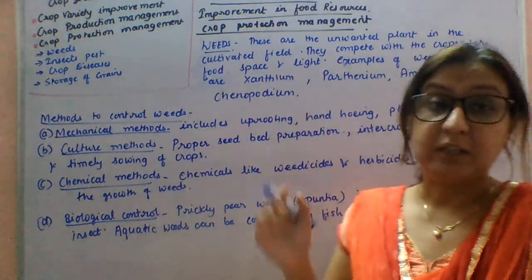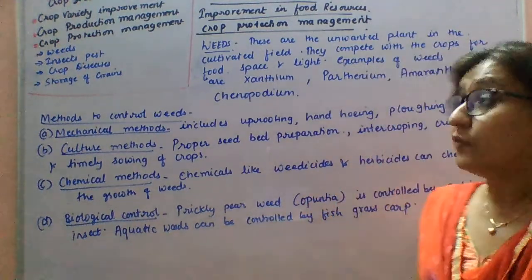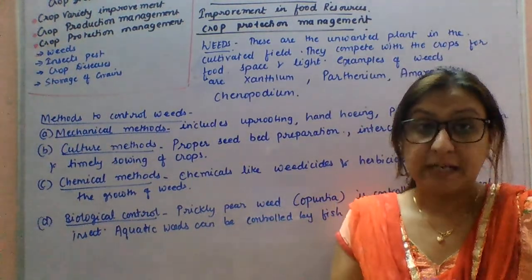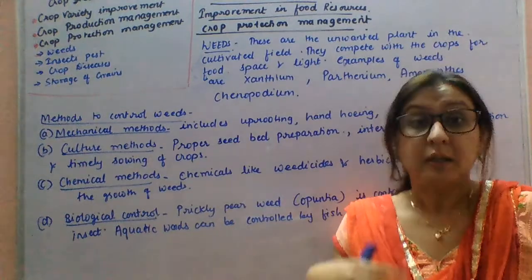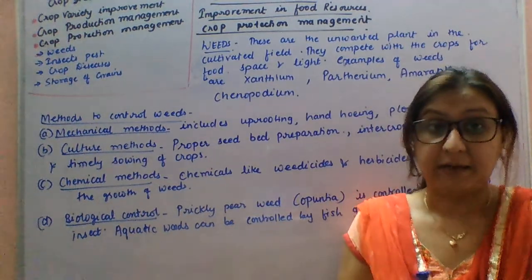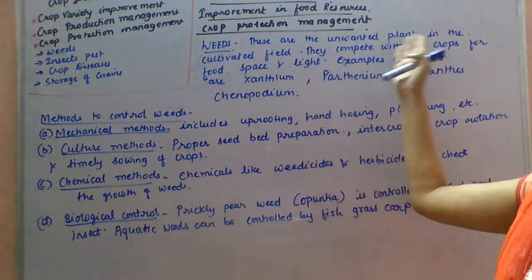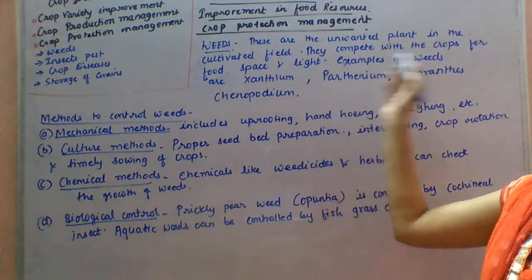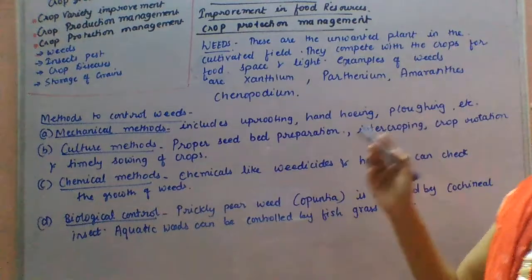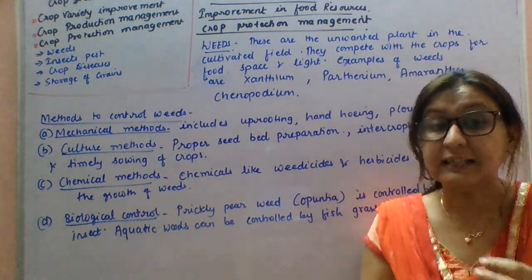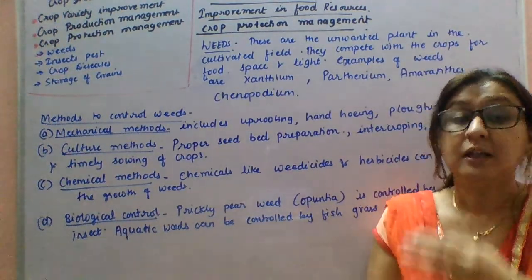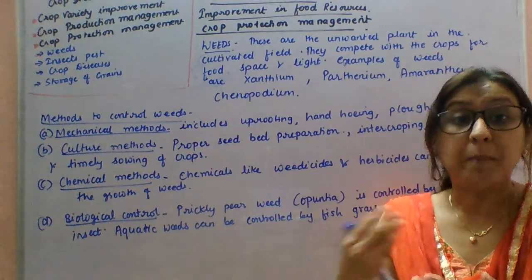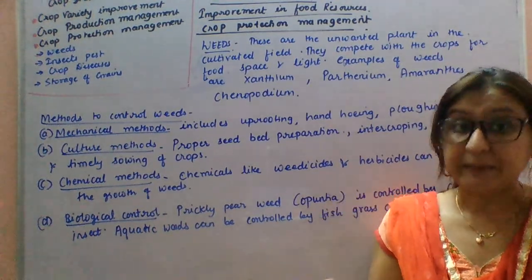First, I am starting with the weeds. So what are weeds? Weeds are the unwanted plants which grow near the crop. So they are very harmful to the plant. Why? Because they are the unwanted plants in the cultivated field which grow near the crop plant. They compete with the crops for food, space and light. Definitely they are capturing the space over there. So definitely they are competing for the food, space and light.